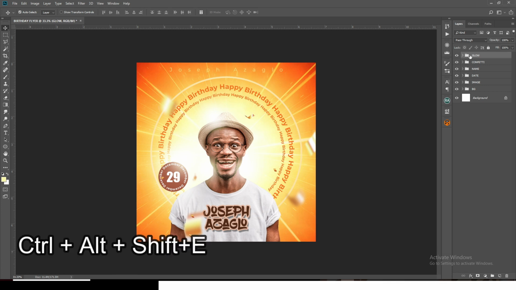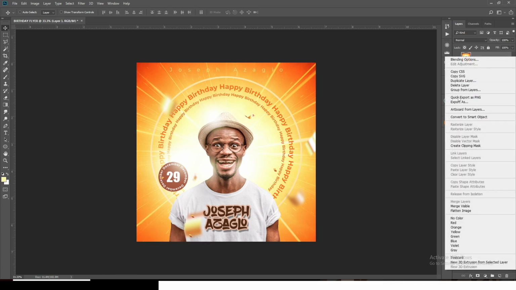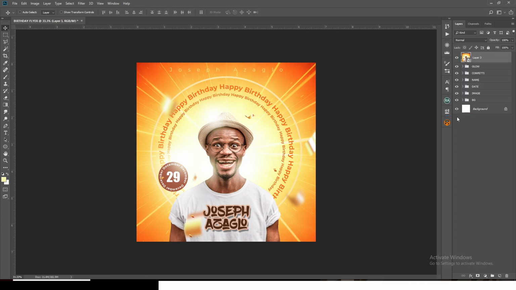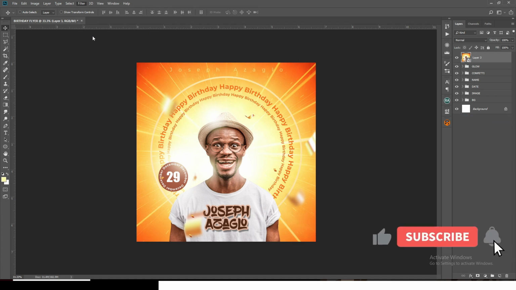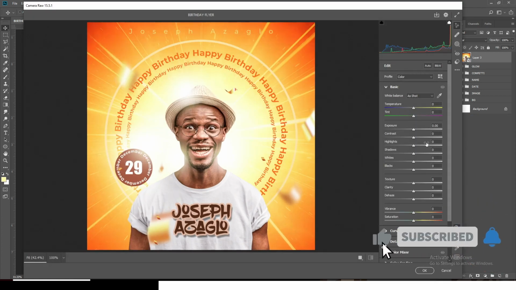Okay, so we are actually done with everything. So Control Alt Shift and then E to merge everything together. Right click it and then convert it to a smart object, and then let's deal with it finally in Camera Raw Filter. Now in Camera Raw Filter, we're first going to deal with the temperature. I'm going to move the temperature to 20. Nice. And then I'm also going to move the highlights here to 10, and I'm going to move the shadows to 7 or 6, and then the clarity, I'm going to move it all the way to maybe 5 or 7.